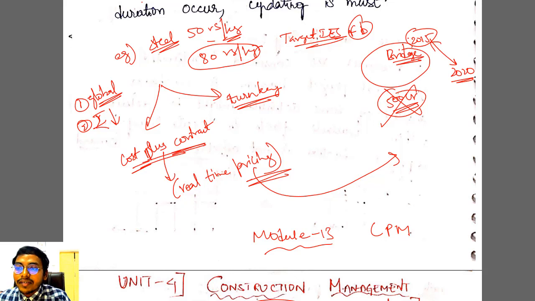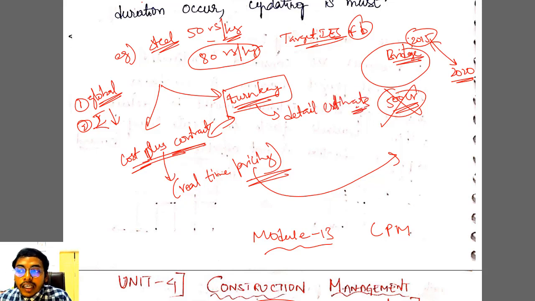Now come to turnkey. In turnkey, it is just the opposite of cost plus contract. यहाँ पे क्या रहेगा? Real time pricing नहीं रहेगा. It will be one time payment. Therefore, a detailed estimate is required. A detailed estimate will be made ready by the contractor. If he doesn't have a detailed estimate, then the contractor will be at loss. Okay, I hope the things are clear.